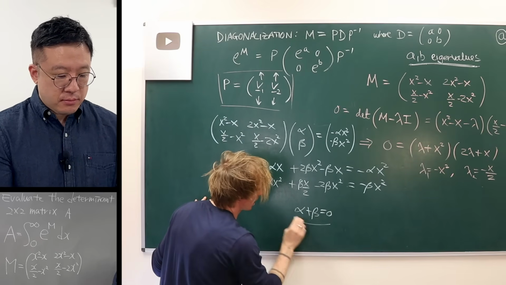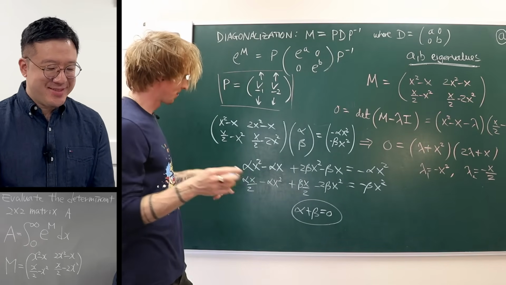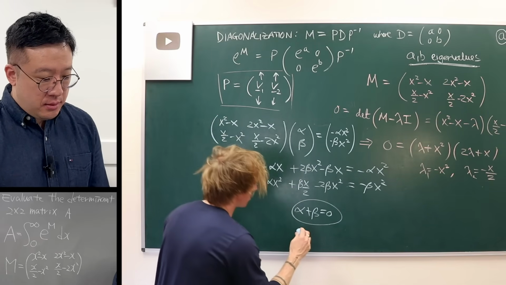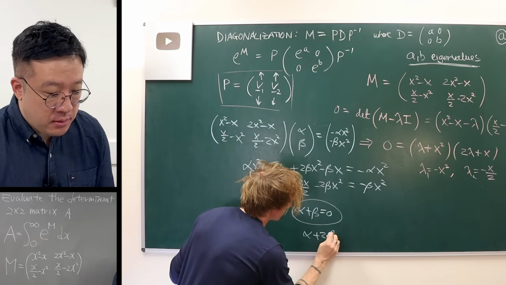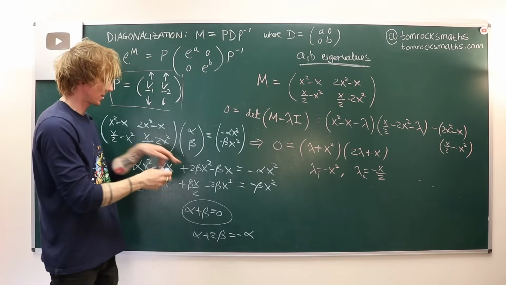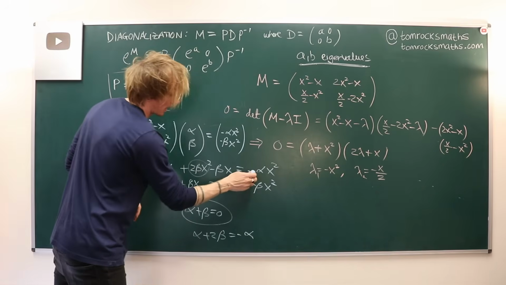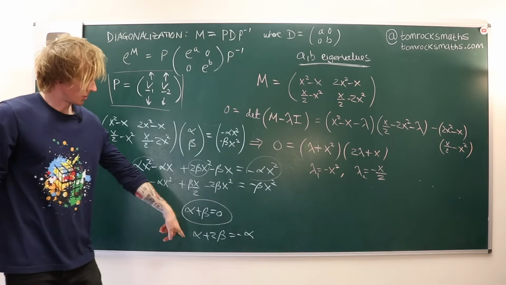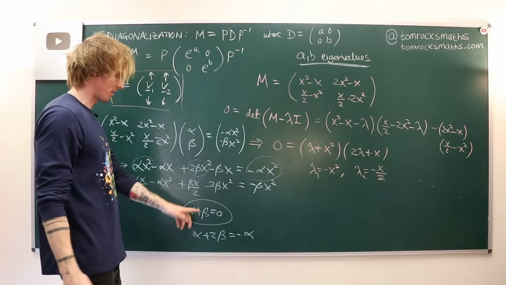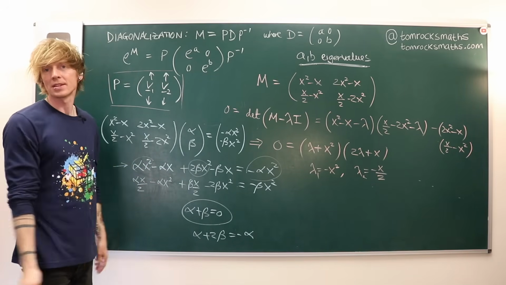And hopefully that will be the same and be consistent throughout. But let's check. So I've got alpha plus 2 beta must be minus alpha. That's to make the x squared term balance in this first equation. So this one and this one must balance with that one. But that's, of course, the same equation. That's 2 alpha plus beta equal to 0, so alpha plus beta is still 0. And I believe the second one is going to be consistent and going to be the same.